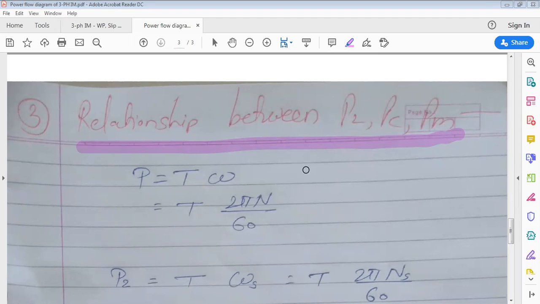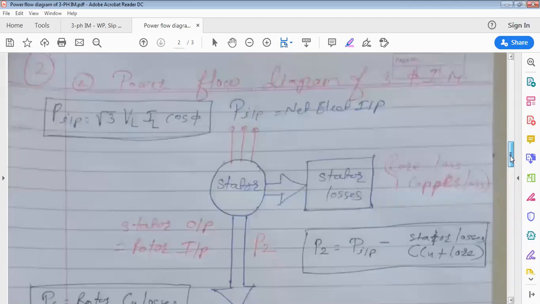So see here, we are now going to see the relationship between P2, PC and PM. This derivation may also be asked, and if not the derivation, then a numerical will definitely be there on it. So everyone has to listen carefully.